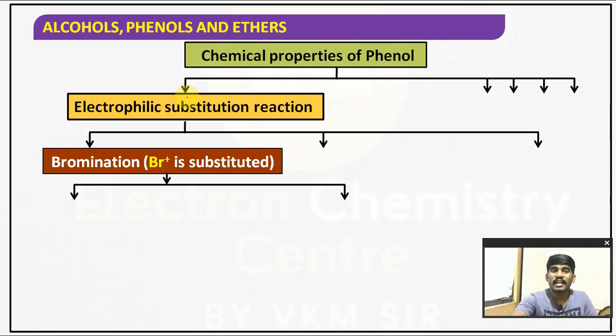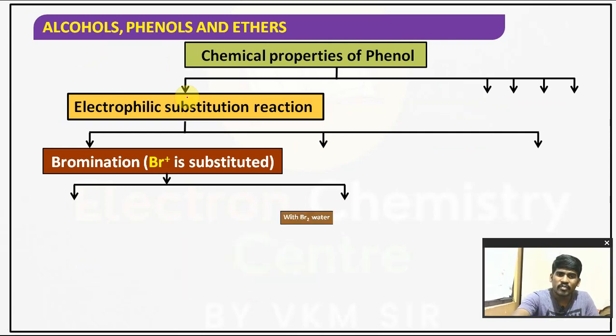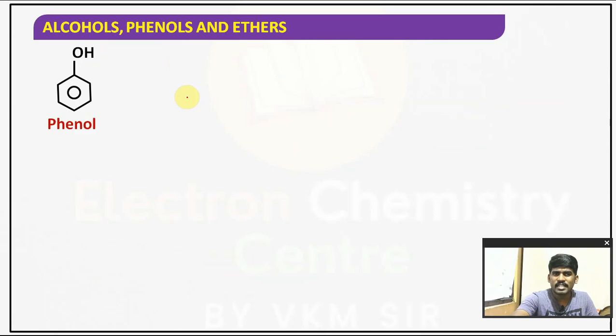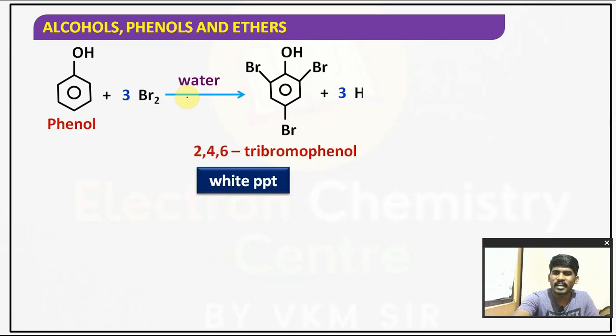Suppose I take bromine water, Br2 plus H2O. It's a very important reaction. Keep as many stars as you can for it. Whenever phenol reacts with bromine water, that means 3 moles of bromine, the ring is highly activated in the presence of a polar solvent.